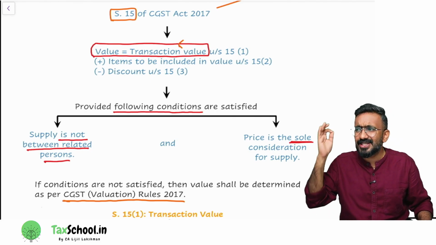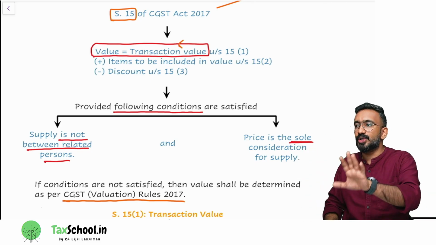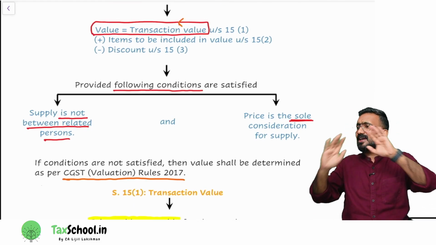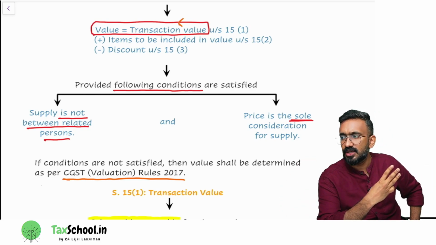Then, if you've given a genuine discount, what should you do? Reduce that discount from the value. This is how you will do the value of supply computation. Are you guys understanding? Okay. Now, this entire chapter is only learning 3 subsections. What are the subsections you will have to learn? 15.1, 15.2, 15.3. Done.